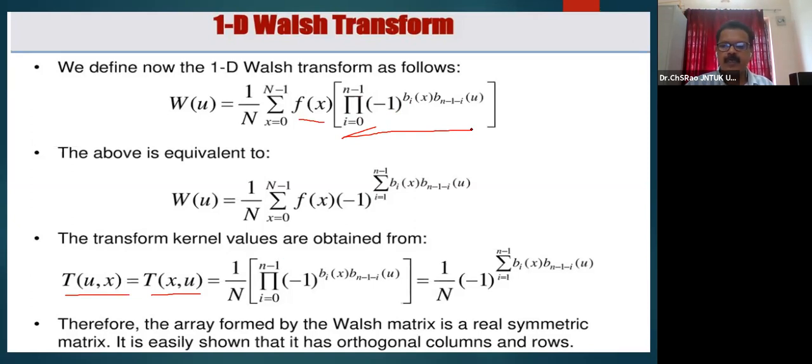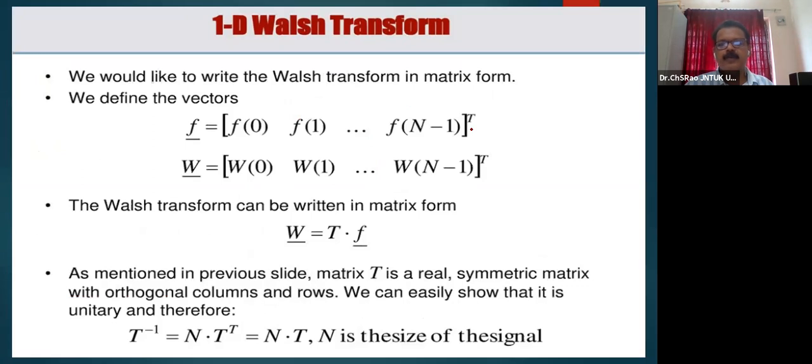It is easy to show that orthogonal columns and rows may be obtained. These are the row column representation of the Walsh transformation matrix, F 0 to F n minus 1 transpose. For forward transformation, W may be W 0 to W n minus 1; this is for a signal and this is for the transformed version of the signal. The Walsh transformation W may be represented as T times F, where T is the forward transformation kernel.